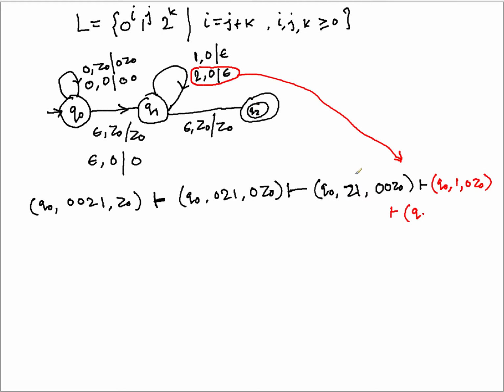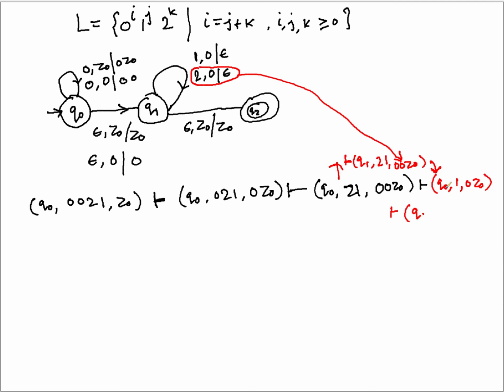So you are not directly going, you are going from here to the transition of q1, 2 1 0 0 z0, and then from there you are coming to this particular ID, right?